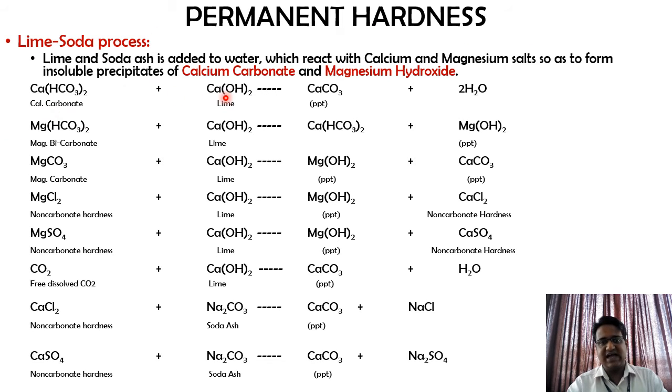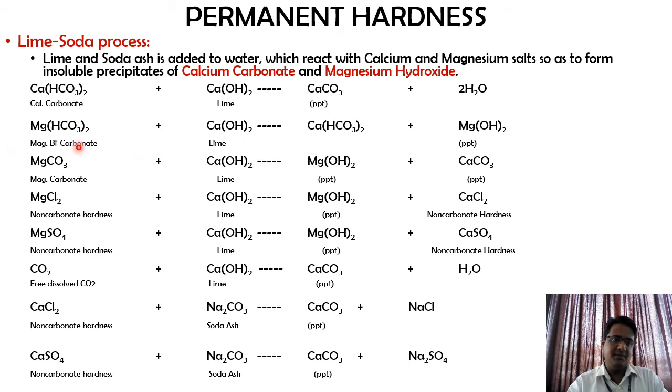Now to that you are going to add what? Two things: lime or soda ash. Here we have added the lime. Lime, again, means hydrated lime, that is calcium hydroxide. Calcium bicarbonate will react with lime to form calcium carbonate and water, so this is going to become your precipitate.